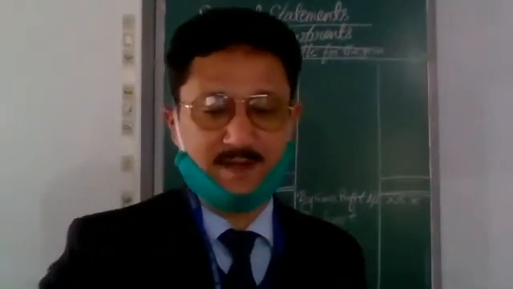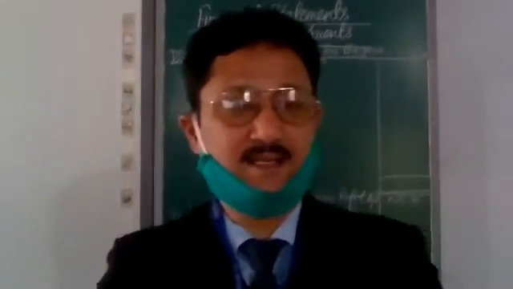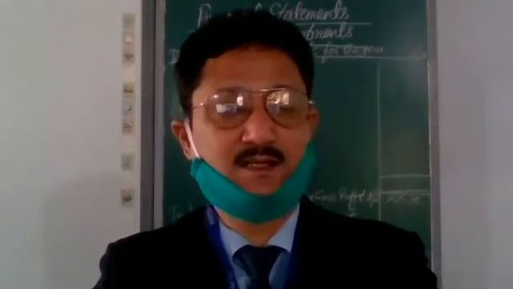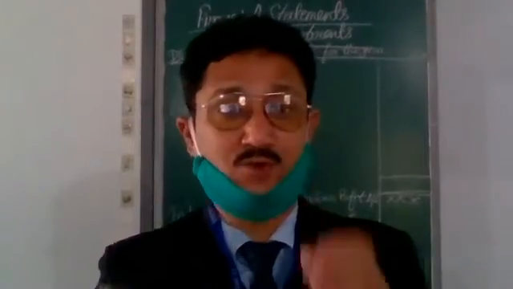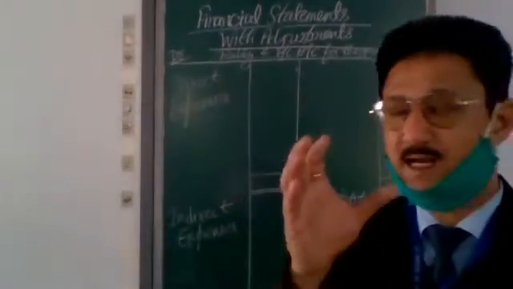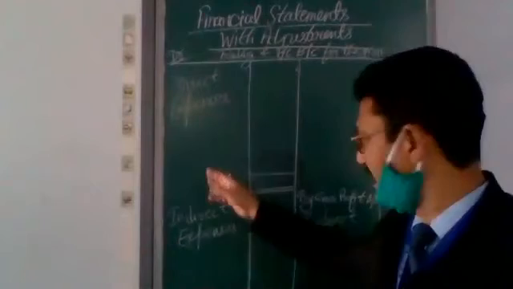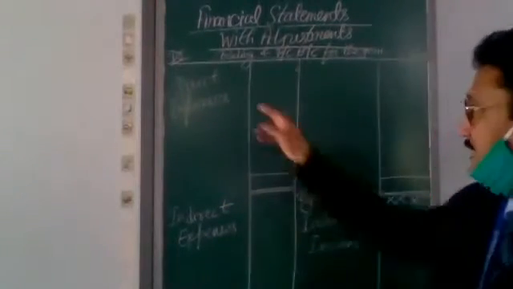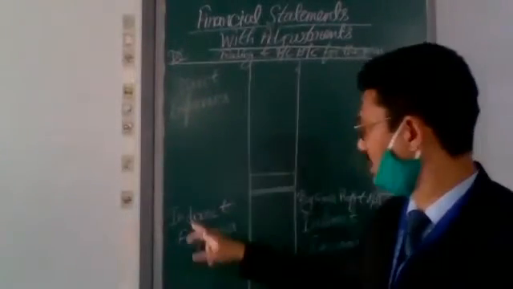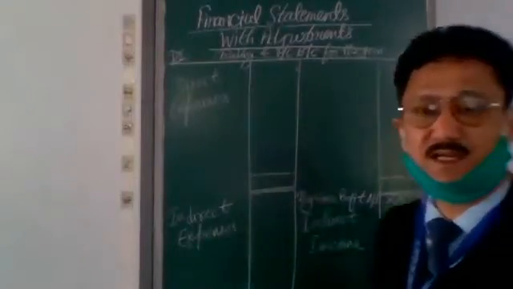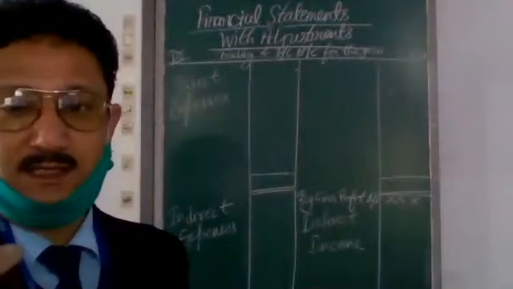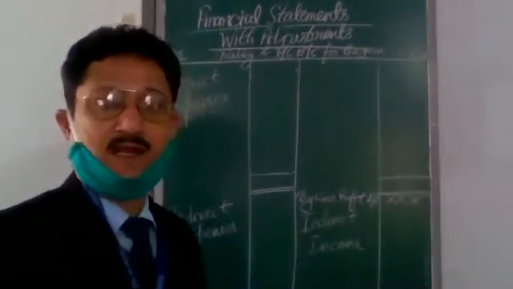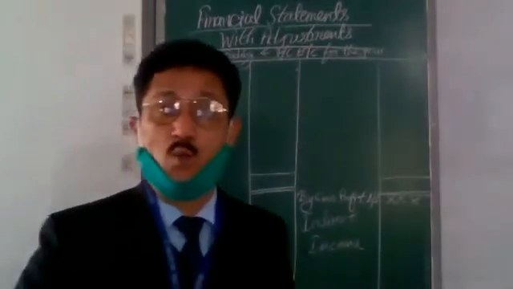Now, when we do some adjustment, we have to see that it is related to the current year only. Whether the expense is direct or indirect, whether the income is direct or indirect, we have to record only the expenses and income of the current year in trading and profit and loss account.